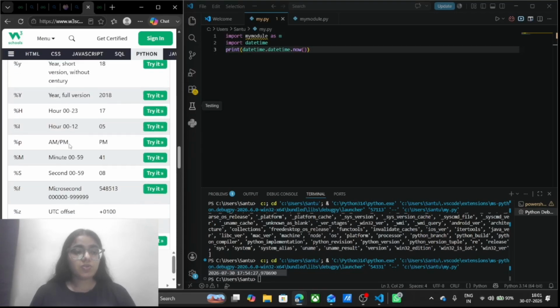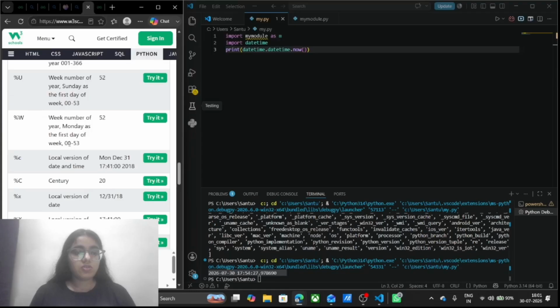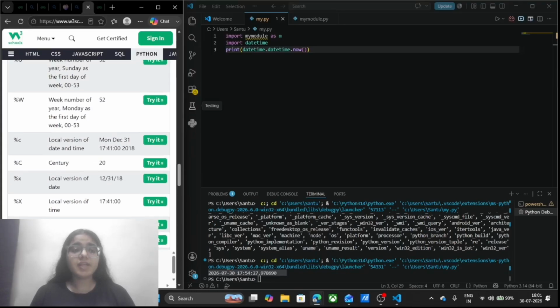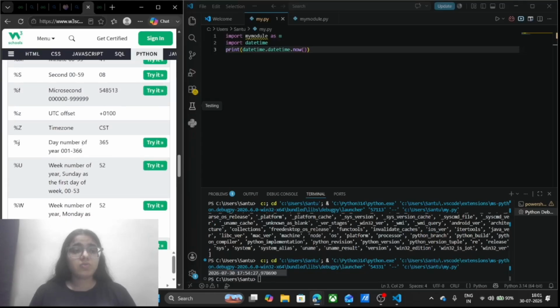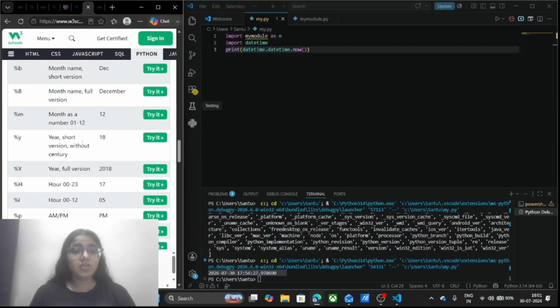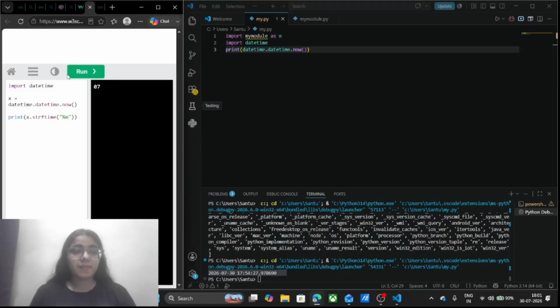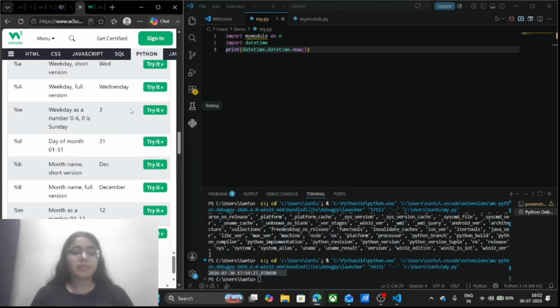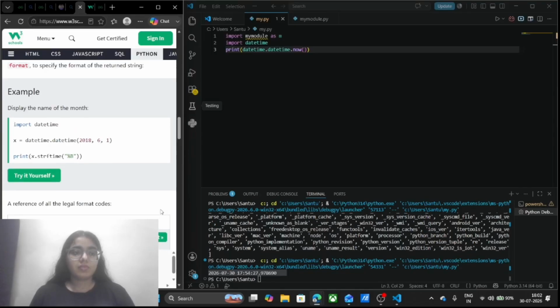Similarly, we have so many. You can see this from the PDF, I will attach the link of this PDF in the description, and you can try it also from there. But before trying it, I want to explain how it is working, and then you can go and try any one of which you want to try.